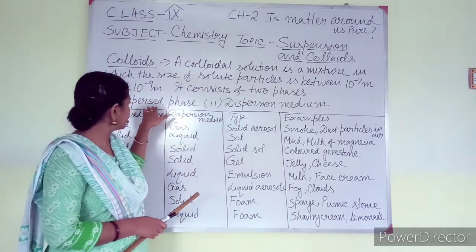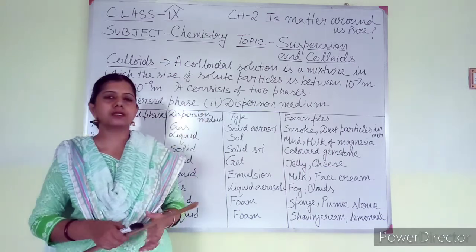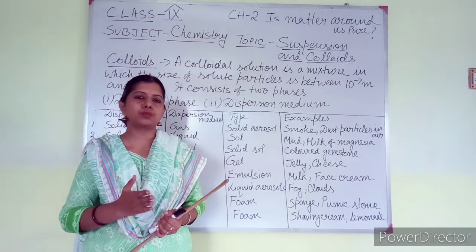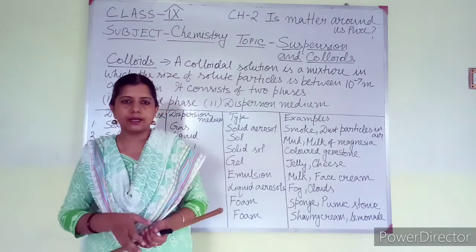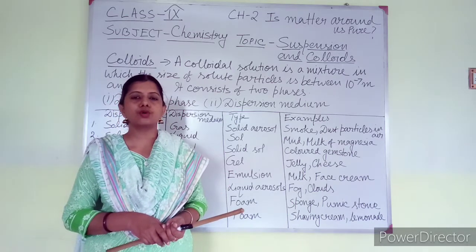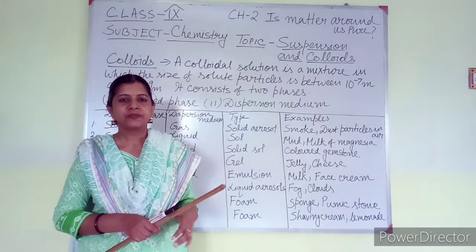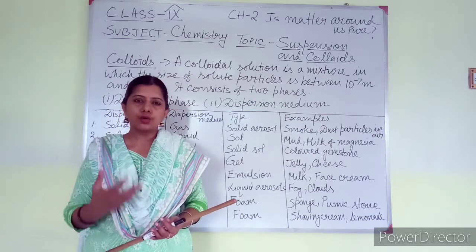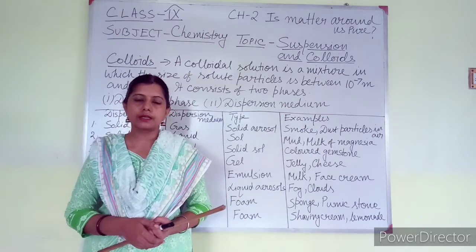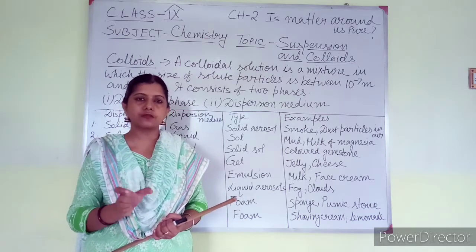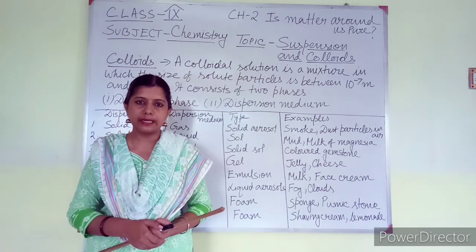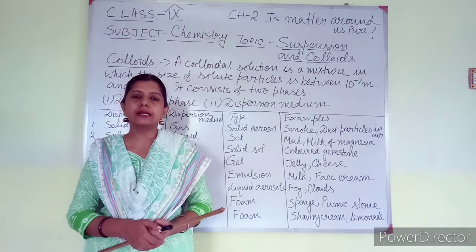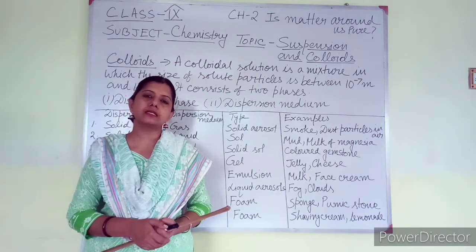According to the physical state of dispersed phase and dispersion medium, colloids can be categorized into various types. Those types I have written here, and you have to remember which one is dispersed phase and which one is dispersion medium along with the examples. This chart is very important for this chapter.